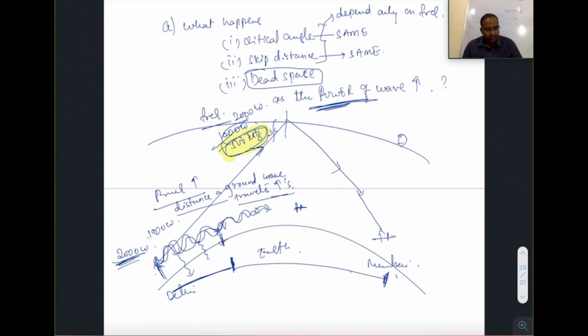So the dead space decreases, but it will decrease only from the transmitter end, since the skip distance is not dependent on the power. Understood? So the dead space decreases, but only from the transmitter end.